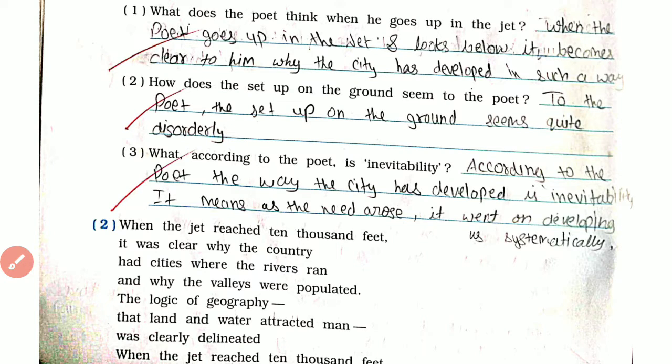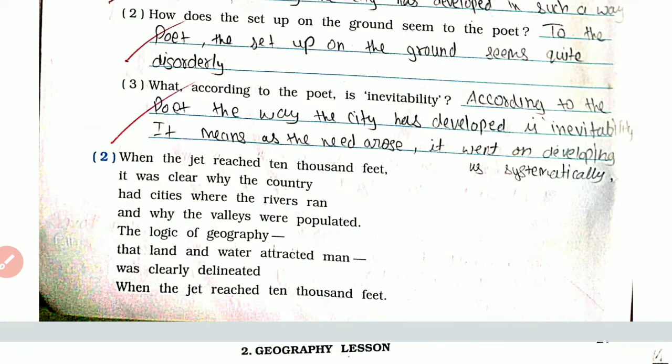Question number 1. What does the poet think when he goes up in the jet? So when the poet goes up in the jet and looks below, it becomes clear to him why the city has developed in such a way. Question number 2. How does the set up on the ground seem to the poet? To the poet, the set up on the ground seems quite disorderly. Question number 3. What, according to the poet, is inevitability? Answer. According to the poet, the way the city has developed is inevitability. It means that as the need arose, it went on developing unsystematically.